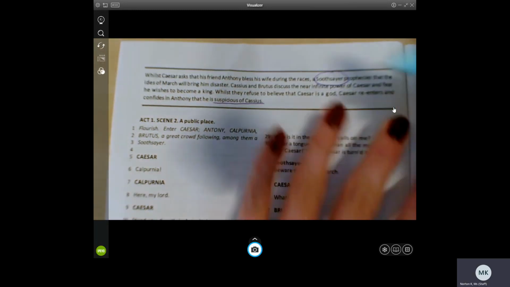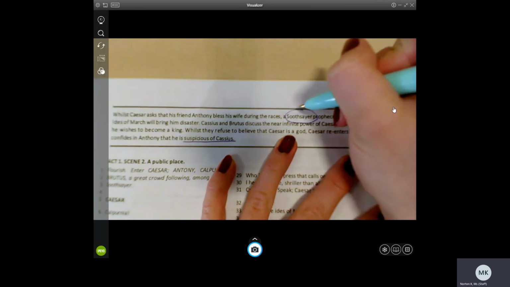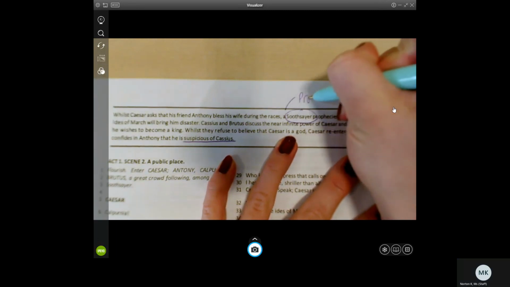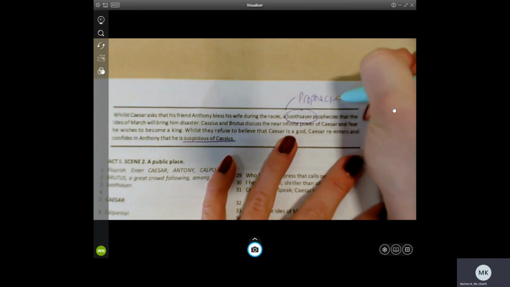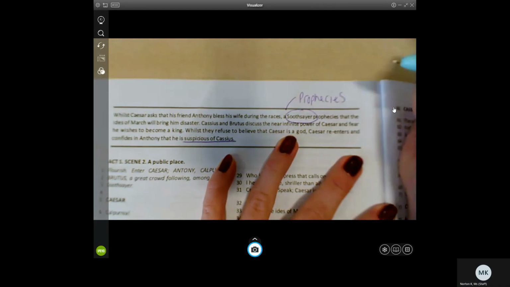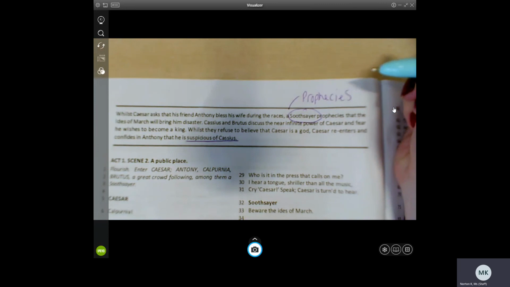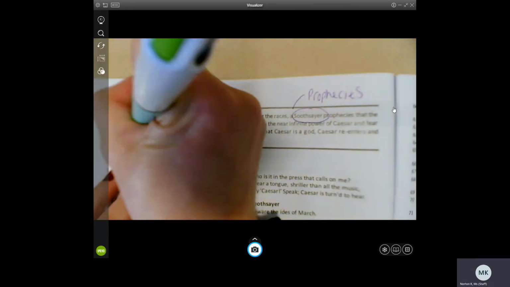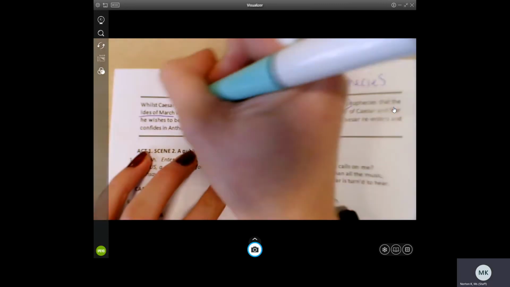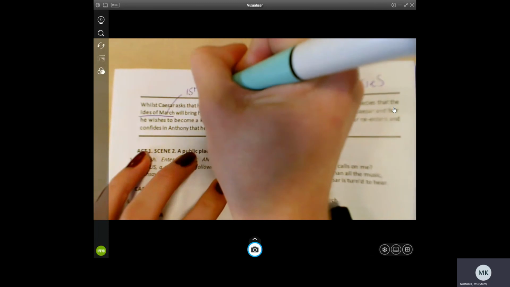A soothsayer is someone who gives prophecies. If you think back to last year and Shakespeare's witches in Macbeth, it's very similar. A soothsayer tells the future. And he warns Caesar, beware the Ides of March. This is just a date, the 15th of March.